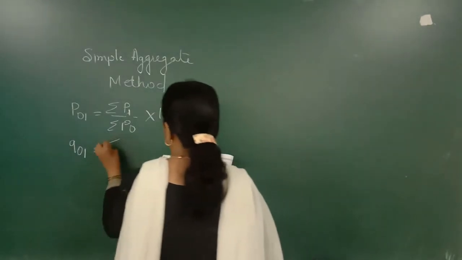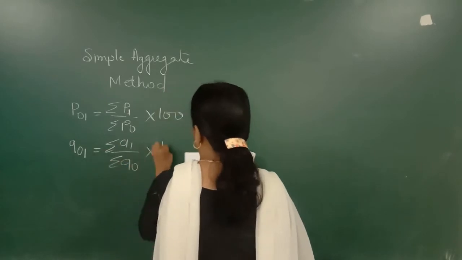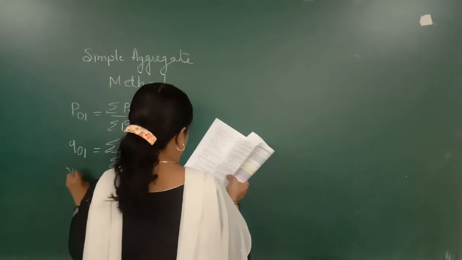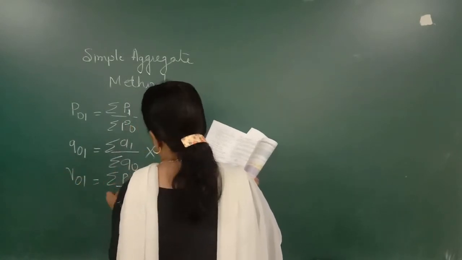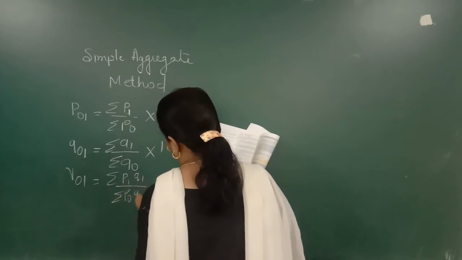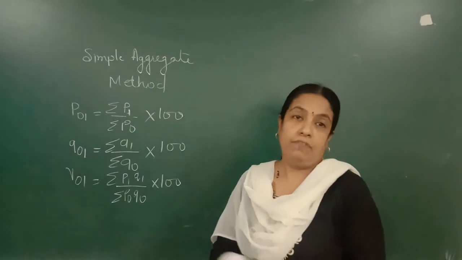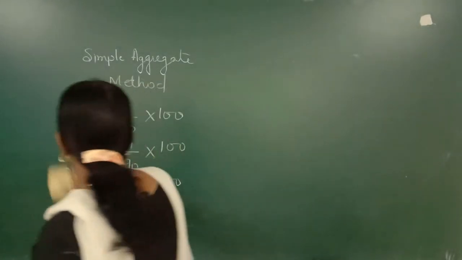What will remain? Summation Q1 upon summation Q0 into 100. Same way, the value index number V01 will be summation P1Q1 upon summation P0Q0 into 100. These are the three formulas which we are going to use, and we will study one example.